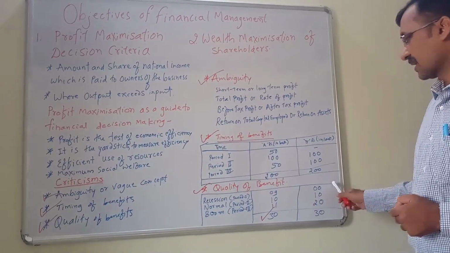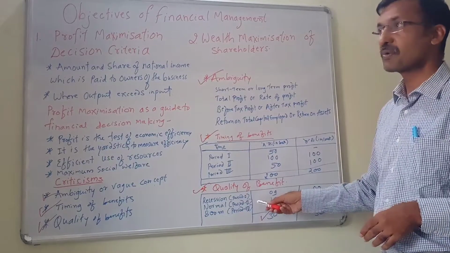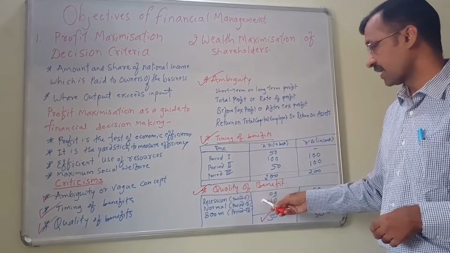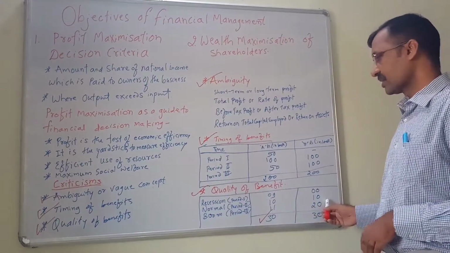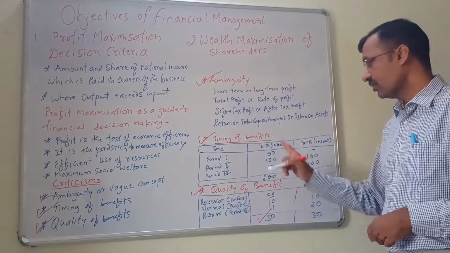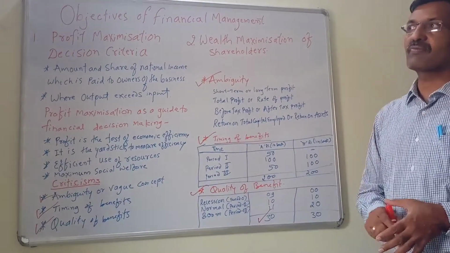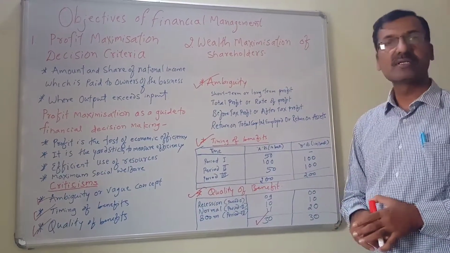But in the second, in the recession, we are getting zero. So where there is a problem, in recession, we are getting income with more consistency in the first. Here consistency is not there. Therefore, we have to consider the quality of benefit, but the profit maximization approach does not consider it.